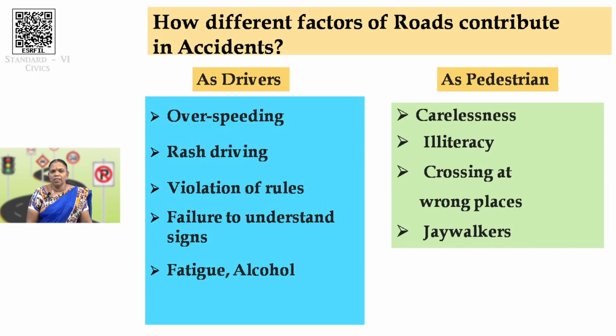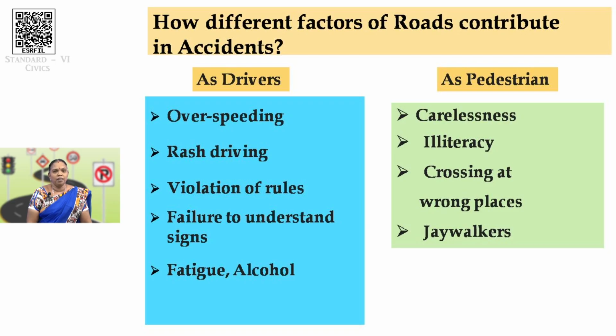So, what factors contribute? First one is over speeding, not following the norms that are given. They drive the vehicle with over speed. Rash driving, this is also done by teenagers, who drive very rashly. Third one, not obeying the rules. Not obeying the rules in the sense of violation of rules. So, violation of rules is going away from the laws.